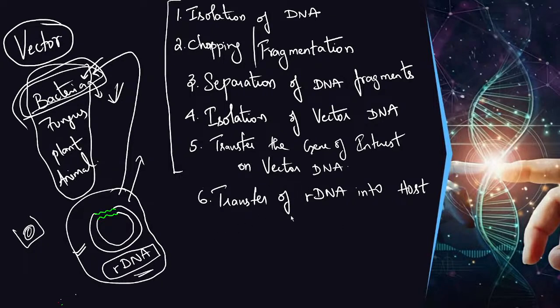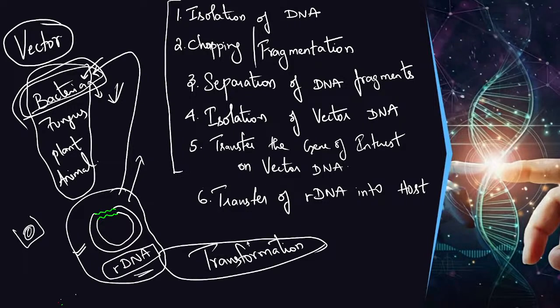This process of transferring our DNA into the host also requires some steps, but we will study that again in a separate video. What is the process called? The process is called transformation. Transferring the rDNA into any of the vectors, that is called transformation. So the next step is transformation, the transfer of DNA into the host. What is the next step?